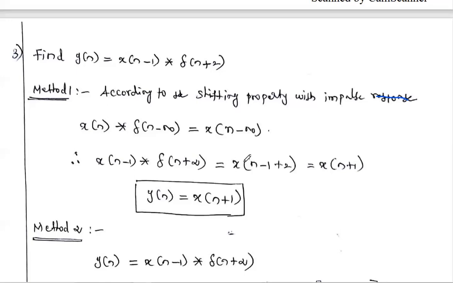So that's why we will get the answer x of n minus 1 plus 2. So minus 1 plus 2 can be written as n plus 1. So the output y of n is nothing but x of n plus 1, that is, the input shifted by 1 second to the left side. This is the answer for this problem. These problems are solved using the convolution property, convolution with the shifted impulse.